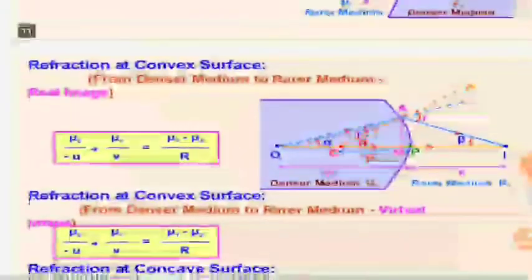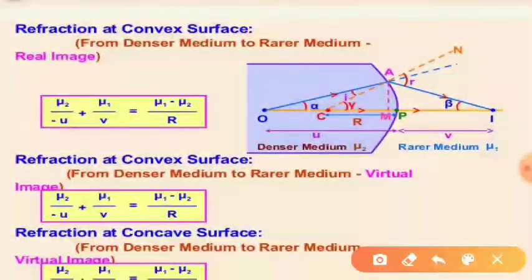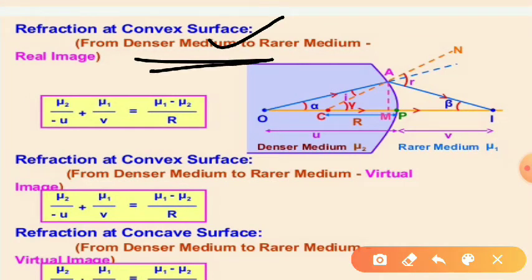But here, in the refraction at a convex surface when the object is in a denser medium, in all the earlier cases the object was in a rarer medium, and the result is the same, whether the image formed is real or virtual, whether the surface is a convex or concave refracting surface. For all these cases we are getting the same result. But here the surface is convex and the object is now in a denser medium.